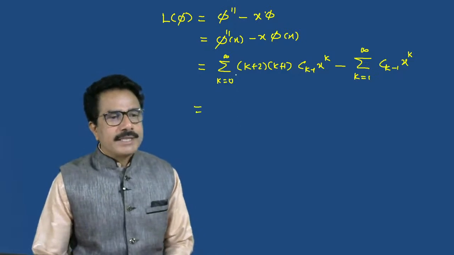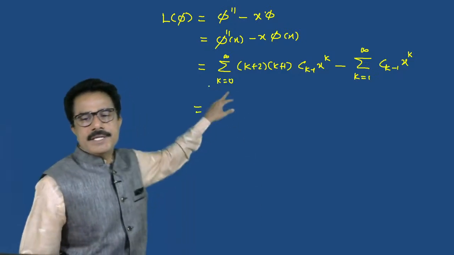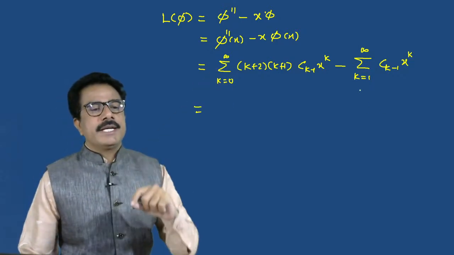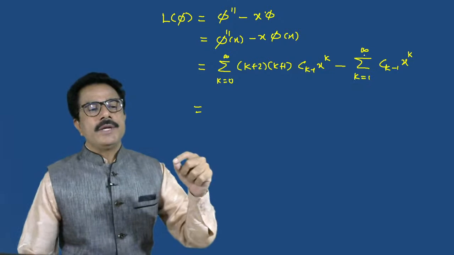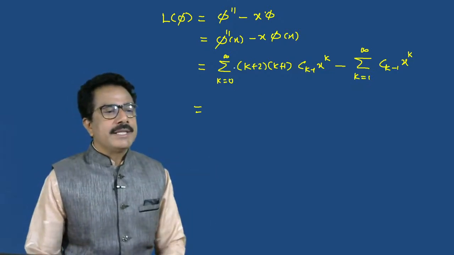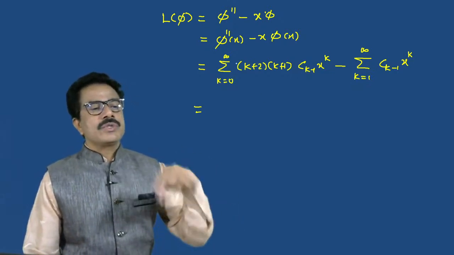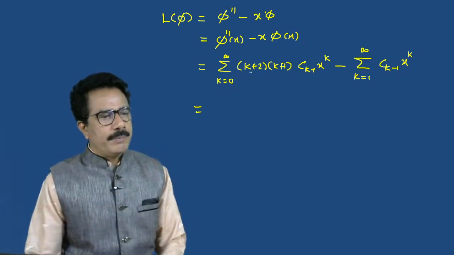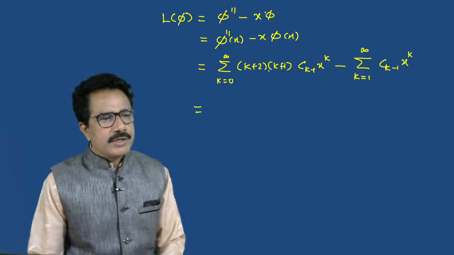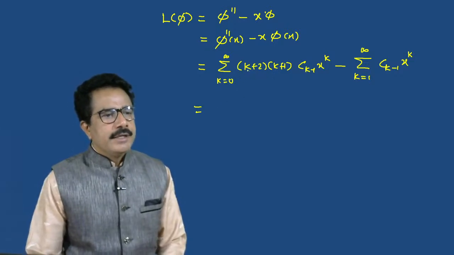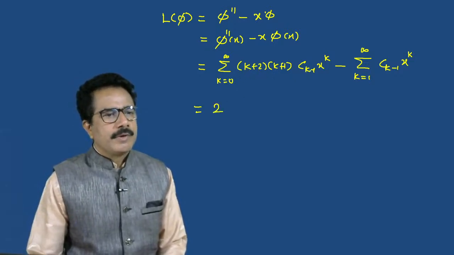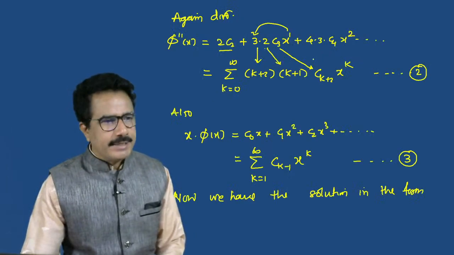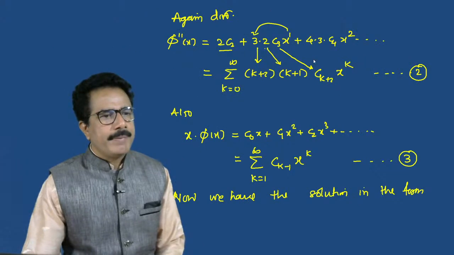Now we have to take the summation common, but the first summation is from k equals 0 to infinity, and the second summation is from k equals 1 to infinity. Now we have to convert this to k equals 1 to infinity. So put k equals 0 first. If we put k equals 0, then we get 2 c2.